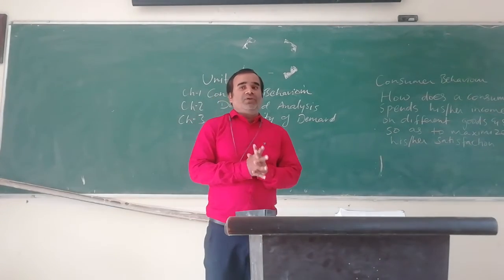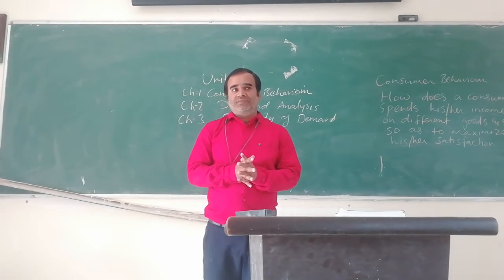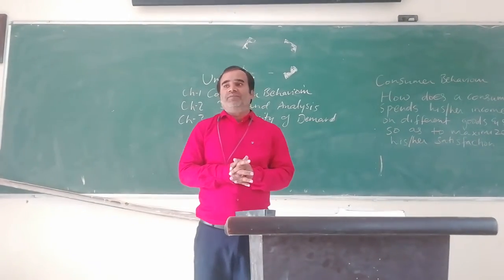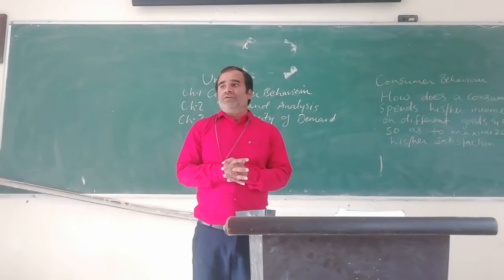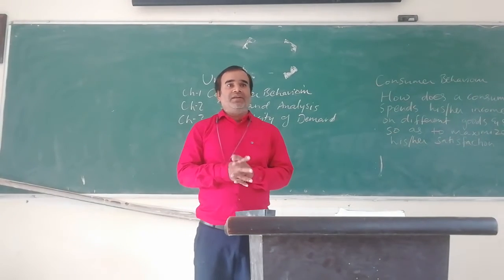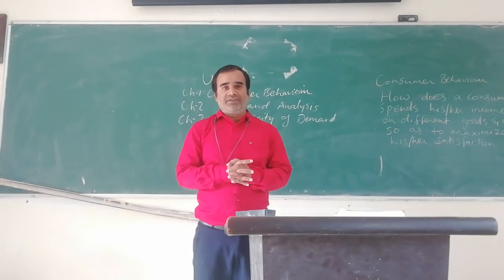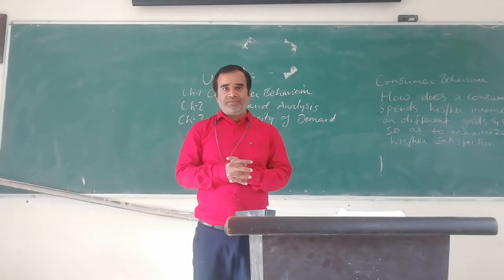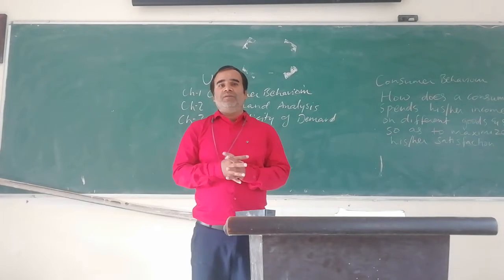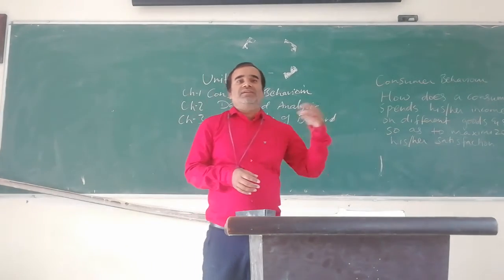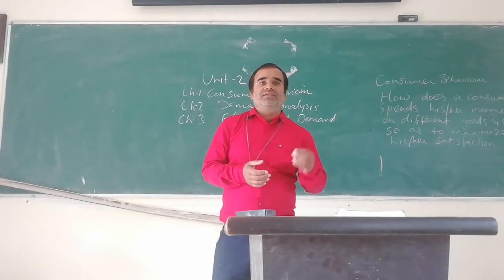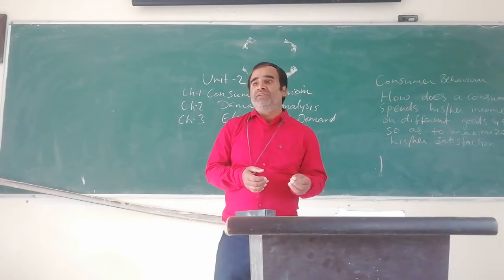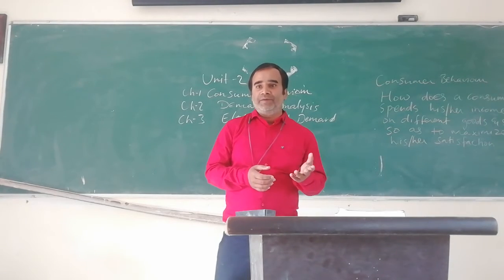So we all spend our income. Maybe as a student you are not earning money, but your mom and dad give you money. That is also your income. And how do you spend that money? Never for just one product, correct? Sometimes you eat different items that you like, sometimes you buy different items that you want, sometimes you give a gift to your friend on birthday.